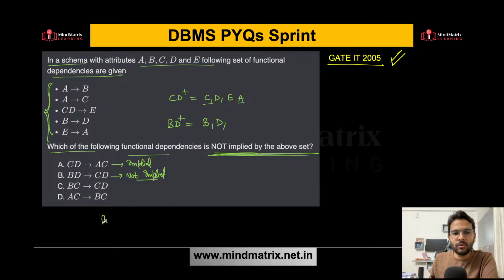What about BC closure? Whether we are getting CD or not. So B is here, C is here. Using B we can get D. So yes, CD is there, implied.